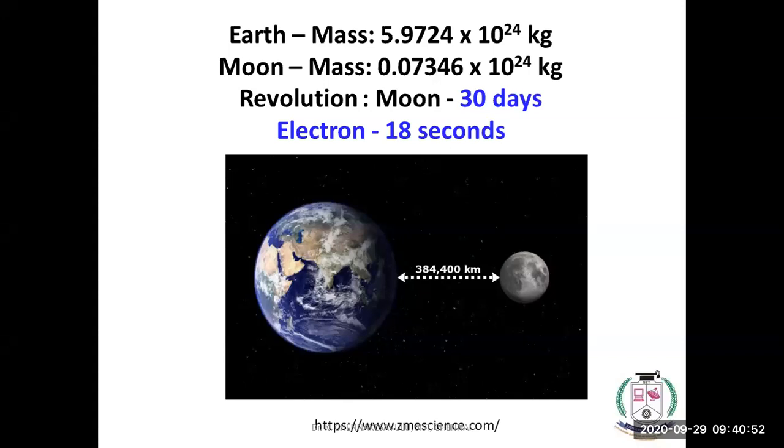For a single electron, it will take 18 seconds. As we discussed in previous slides, just see the time now, 18 seconds and 30 days, there is a lot of difference here.